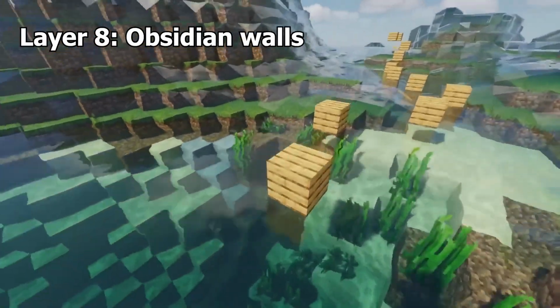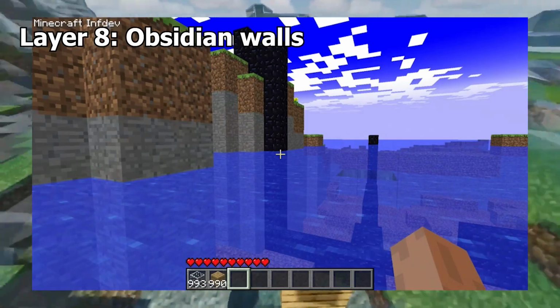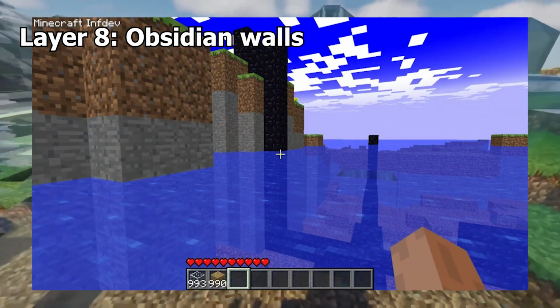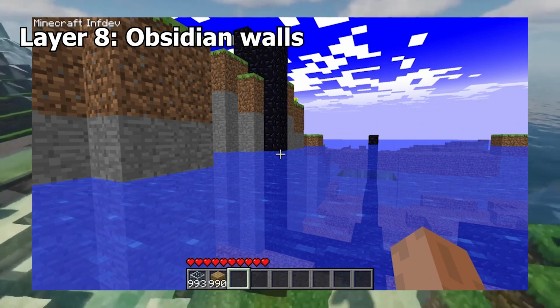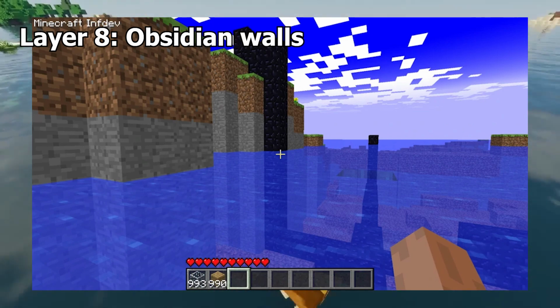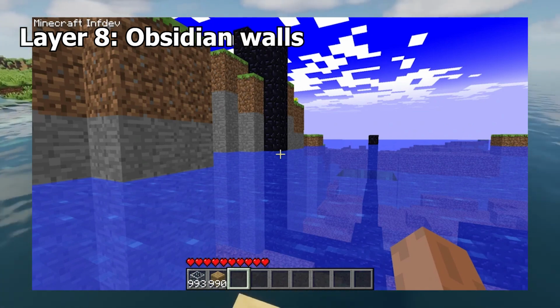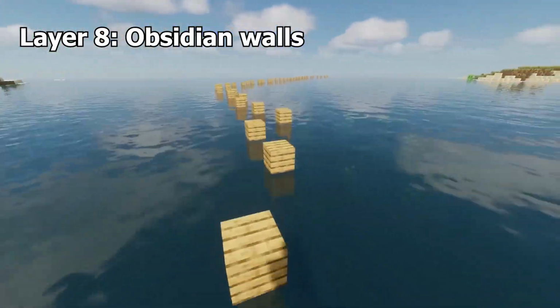Obsidian walls. Obsidian walls were naturally generating structures in the InfDev version of the game. The walls were too high and would change with their terrain, causing them to be uneven. They generated infinitely out from the center of the world in the 4 cardinal directions, serving as some sort of temporary compass.